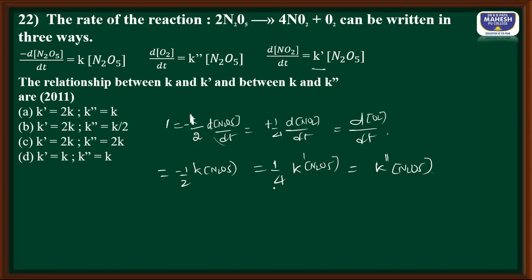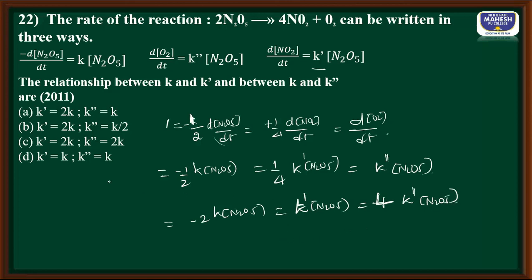So let us multiply 4 on either side. So if I do, then I am going to get minus 2 into K into N2O5, that is equal to 1 into K dash into N2O5. So here I am going to get 1 by 4 multiplied by 4, hence I am going to get 4 K double dash into N2O5.